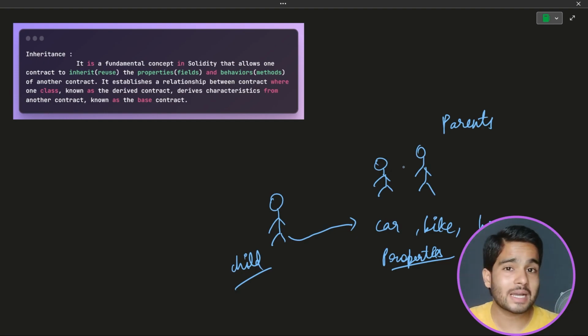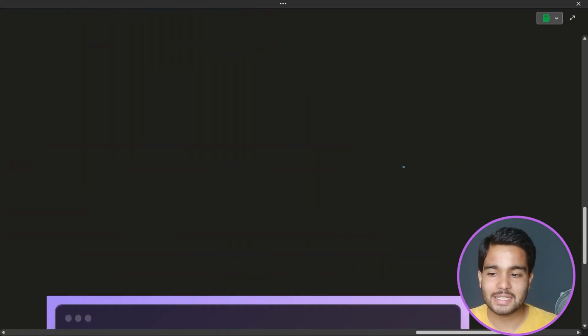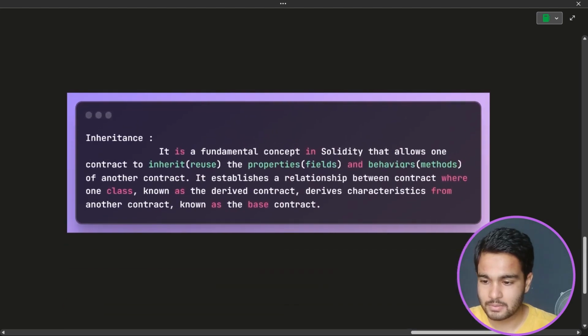I hope the real world example is clear to you. Reusing the properties or things that your father or your mother has, you can reuse them, and that is considered inheritance. So this is the basic meaning of it. Let's see what it is in the context of the program.